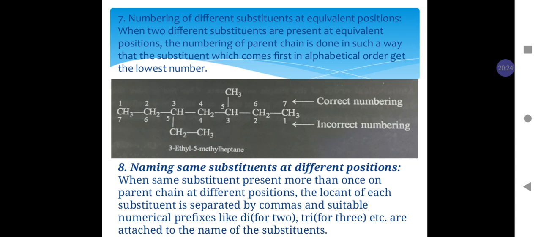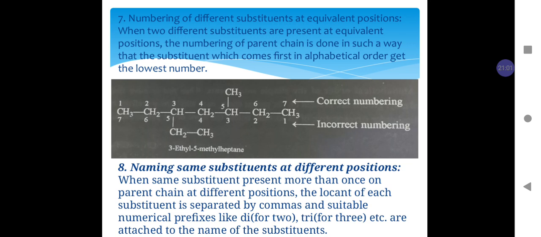Rule number 7, numbering of different substituents at equivalent positions. That is, when two different substituents are present on the carbon chain in such a way that whether we number the parent chain from one side or the other, the chain length does not change and the substituents come at the same positions.